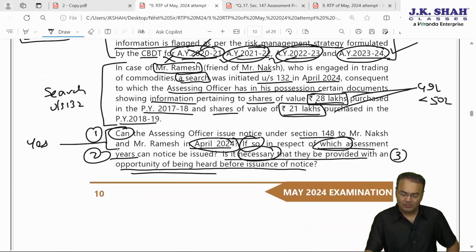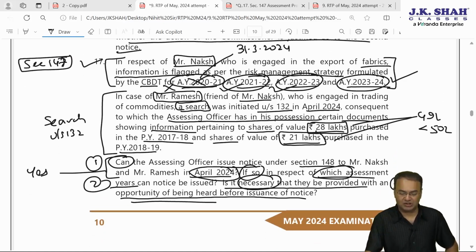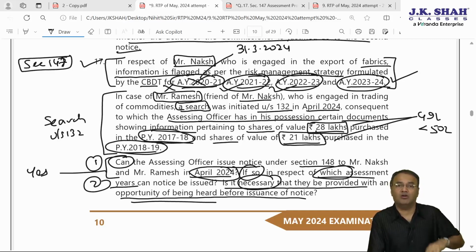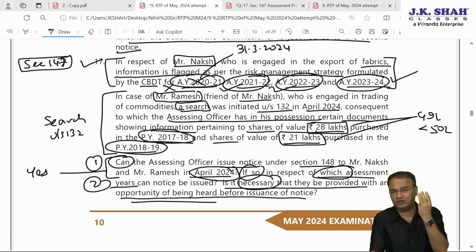Same will be applicable in case of Ramesh also. However, as far as Ramesh is concerned, he does not have AY 21-22, 22-23 or 23-24 involved in the case. In his case, previous year 17-18 and previous year 18-19, these 2 years are involved, which are beyond 3 years from the end of the relevant assessment year. So as of April 2024, notice cannot be issued in case of Ramesh, but notice can be issued for Naksh. But for Naksh, notice can be issued only for 3 of the assessment years out of total 4 assessment years given.